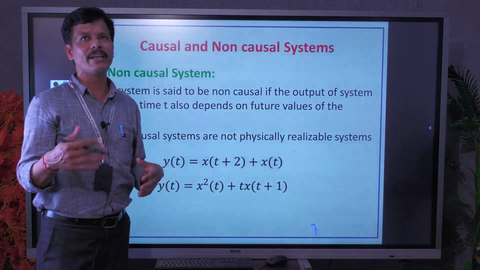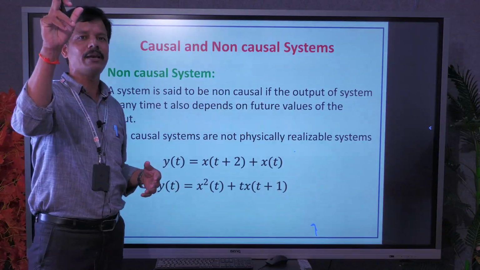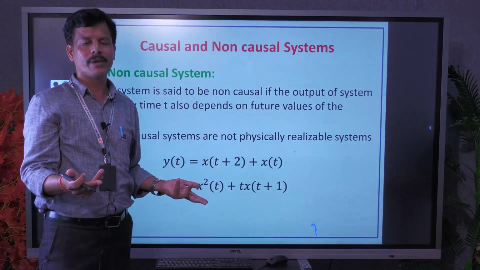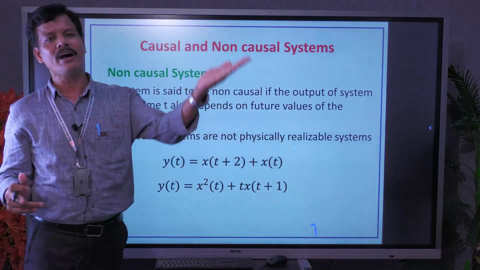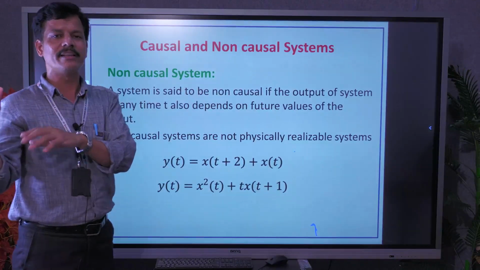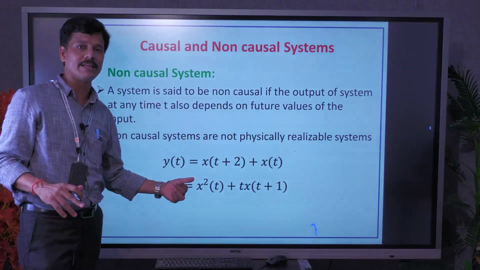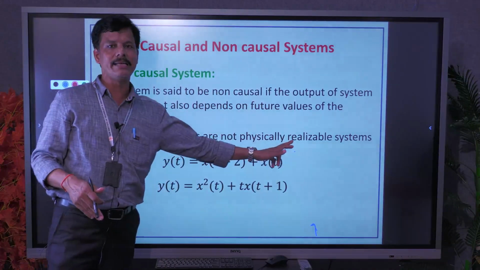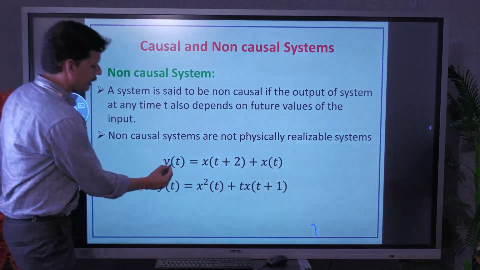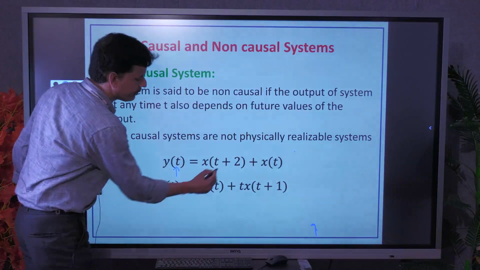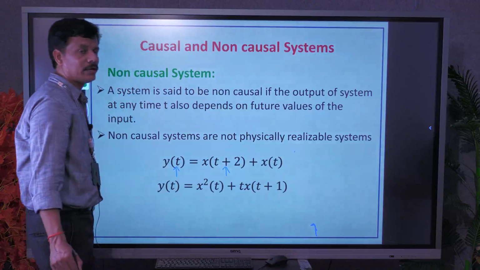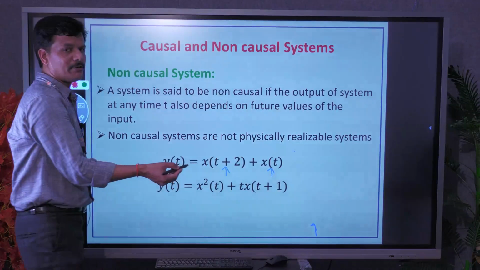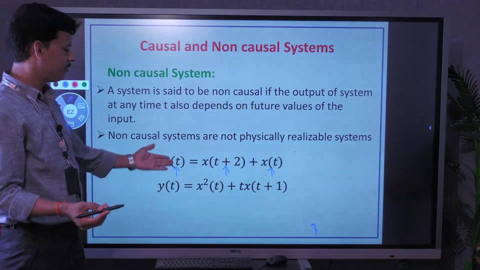You can easily understand that running of a fan before switching it on is non-causality. Causal means running the fan only after switching it on, so that is physically realizable. Whereas non-causality means that if the fan runs before switching on, that is not physically realizable. You can see the example. Here, present output at t depends on past values; t plus 1, t plus 2 are future values. So even for one value, if it depends on future, that is non-causal only.